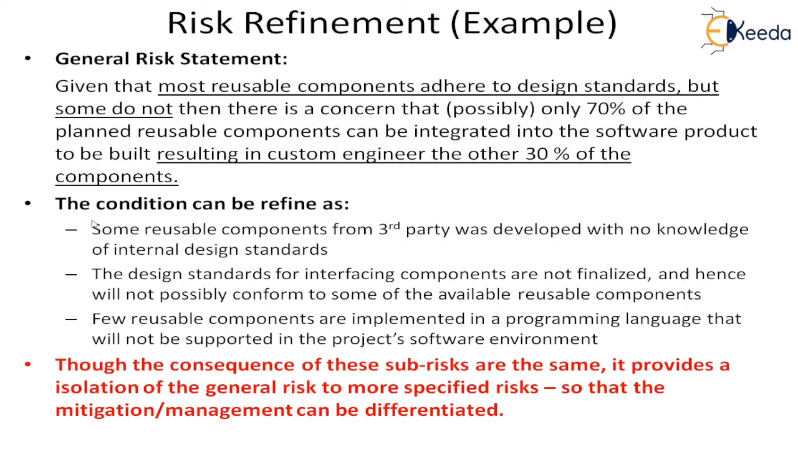So now you can have a mitigation plan for this, you can have a mitigation plan for this, and you can have a mitigation plan. So for each condition, you can define the mitigation plans. So here, though the consequence of these sub-risks is the same, it provides the isolation of the general risk to more specified risks, so that we can have mitigation and management for each one. It can be differentiated because we have separated it.